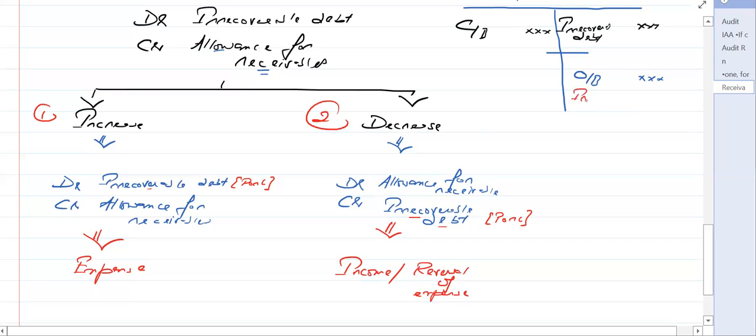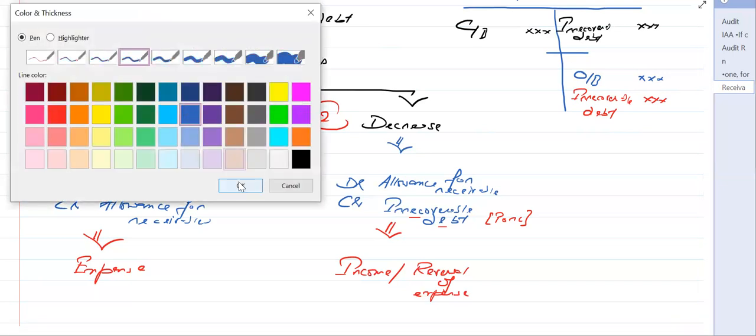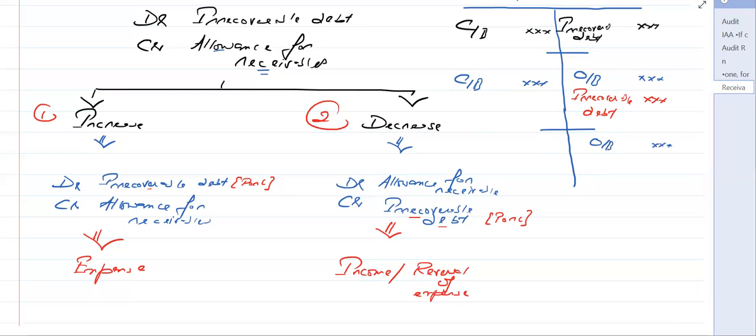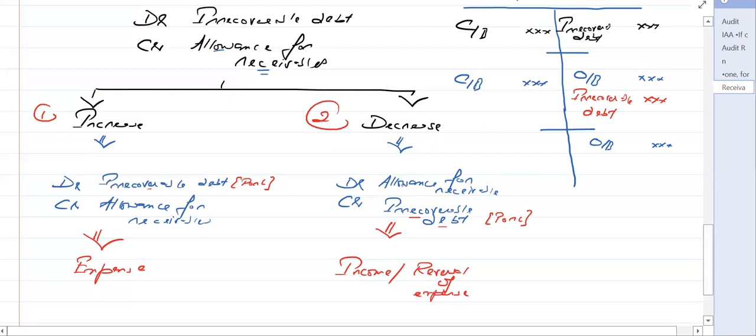Again, we're going to give the reference of the irrecoverable debt. And then we have, again, the closing balance. Now, again, the next year, this becomes the opening balance. So now let's discuss case number 2, which is a decrease in the allowance. When there's a decrease in the allowance, the allowance account is being debited, due to the irrecoverable debt.